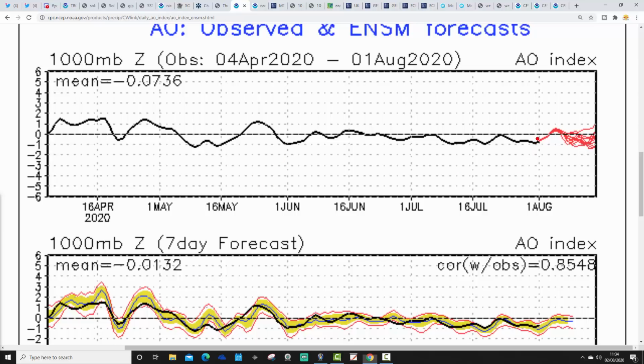Anyway, where we are right now is just here. We're weekly negative with the AO. Looks like over the next couple of days, the GFS ensembles are moving back to slightly positive, neutral to slightly positive territory, before maybe taking it back into weekly negative again later on into August. So it looks like we're in a weekly negative phase of the Arctic Oscillation right now, and looks like that's going to go on for a little while.